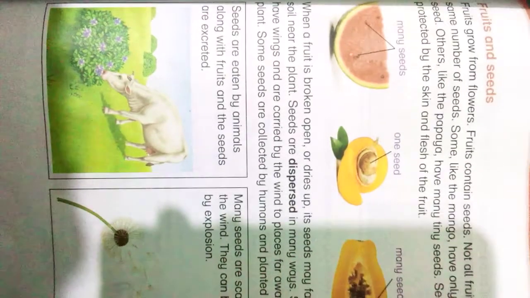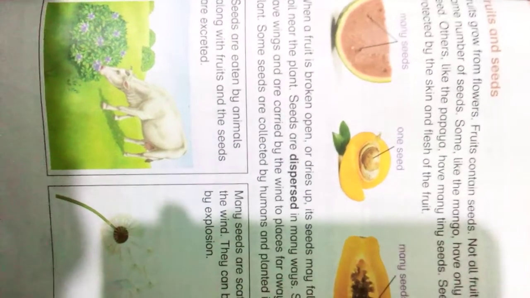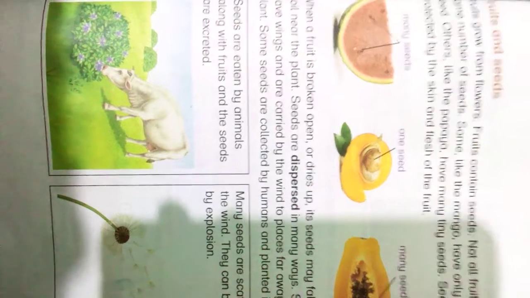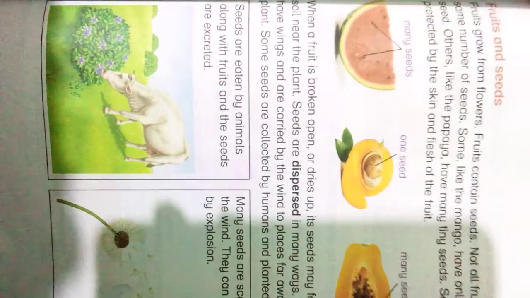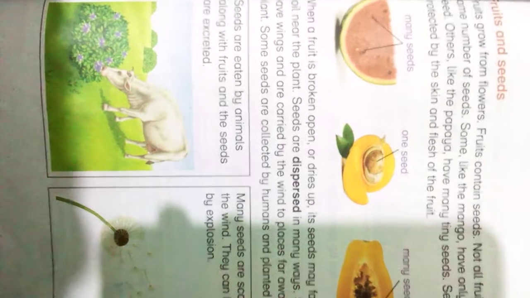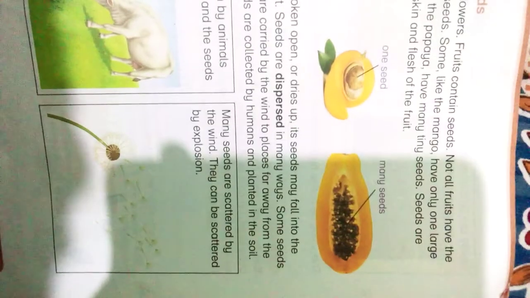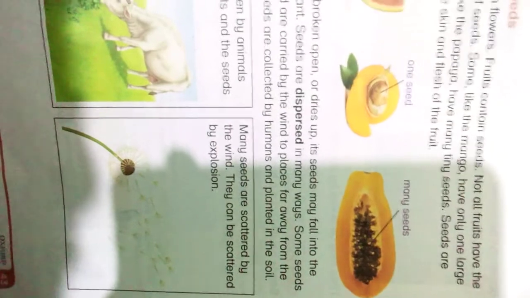Then you can see in these pictures, seeds are eaten by animals along with fruit, and the seeds are excreted. Many seeds are scattered by the wind. They can be scattered by explosion.